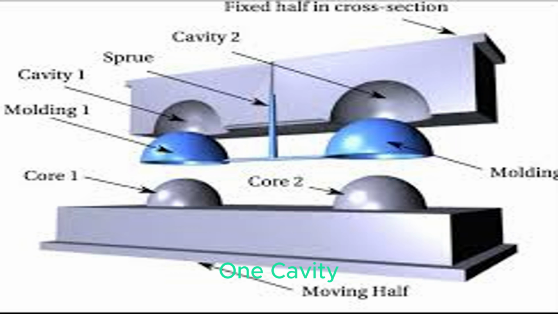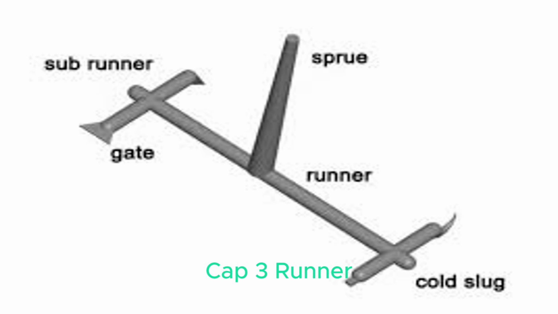1. Cavity. It forms the outer shape of the product. 2. Core. It forms the inner shape, for example, the hollow part inside a bottle cap. 3. Runner. A channel that carries molten material from the sprue to the cavity. 4. Gate. The small entry point where material enters the cavity. 5. Sprue. The main vertical passage that connects the machine nozzle to the runner system.